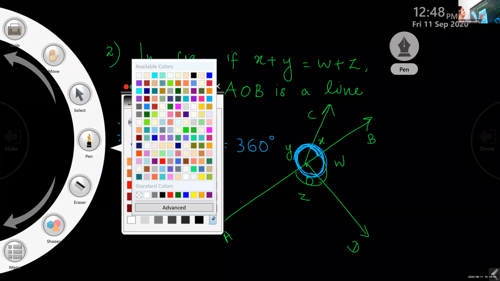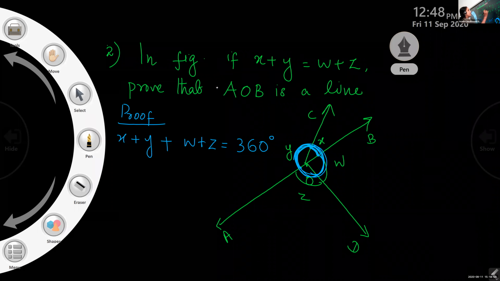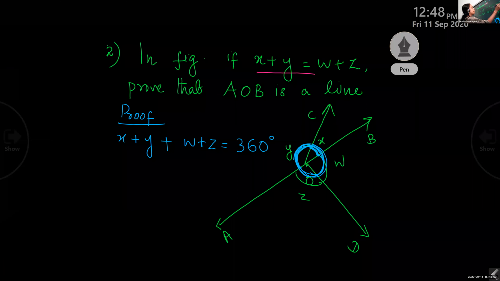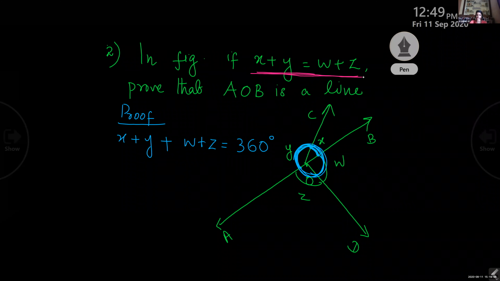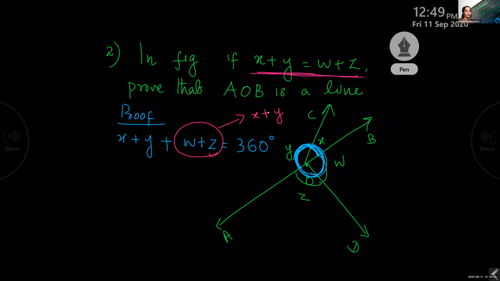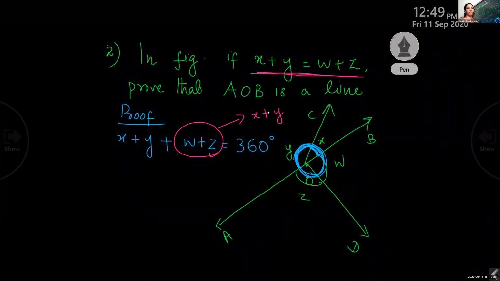Only one thing is given in the question: x plus y equal to w plus z. What is the meaning of it, children? If we add the x plus y angles, you will get the same angle as w plus z. So that means this w plus z is also equal to x plus y. That is the meaning.